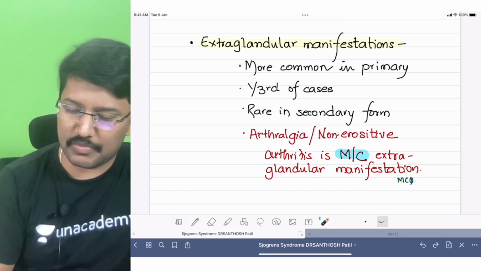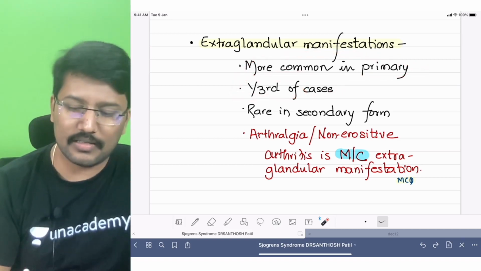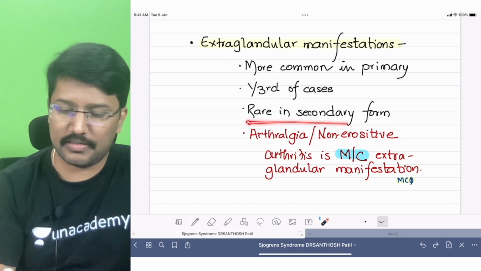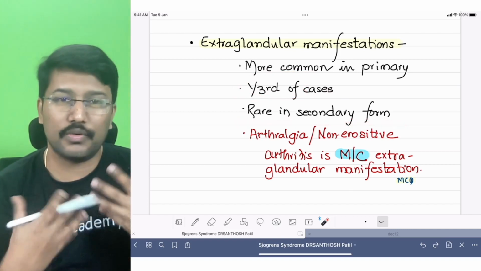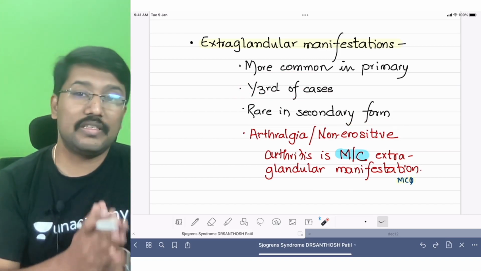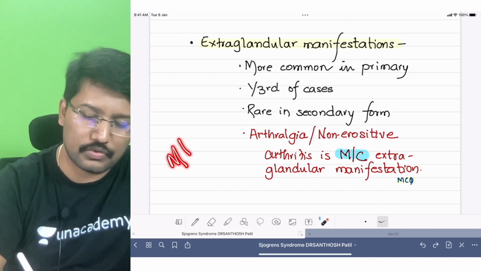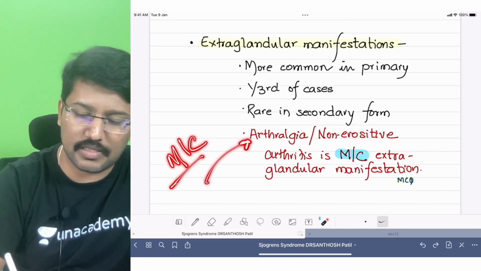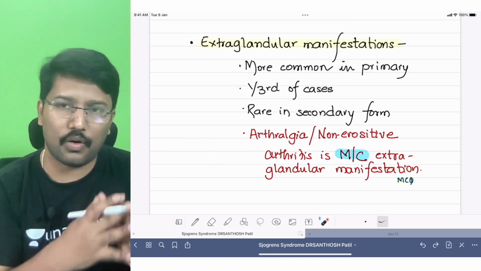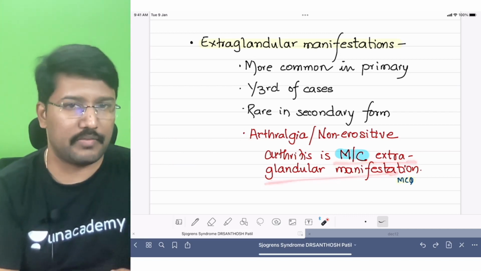Okay. So for exam's sake, let us remember it is more common in primary. It occurs in 1/3 of the cases, and it is relatively rare in secondary form. The reason behind the rarity in secondary form I have already told you. That is my take on this. Books don't usually describe it. Now, what is the most common extraglandular manifestation? An MCQ point, right? The most common extraglandular manifestation is basically arthralgia or a non-erosive arthritis. Arthralgia or non-erosive arthritis is the most common extraglandular manifestation.